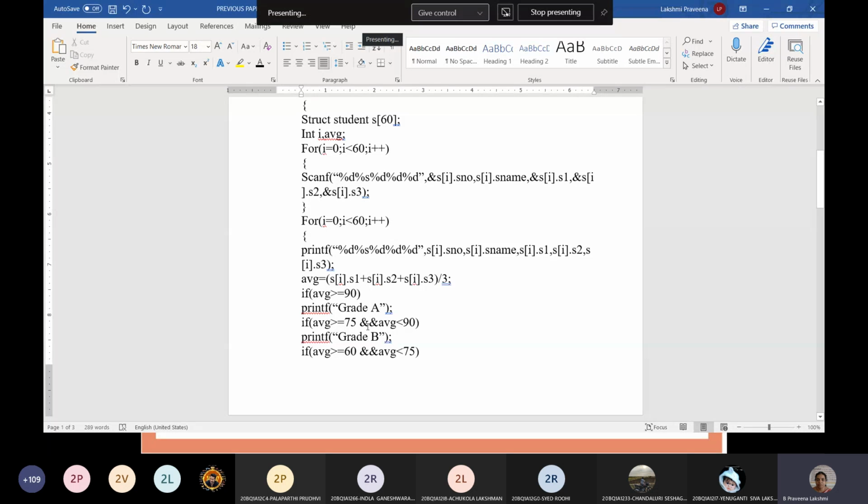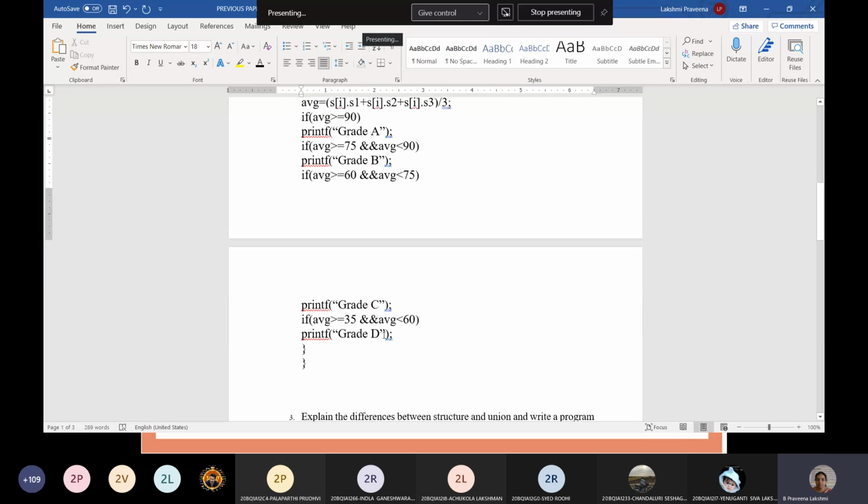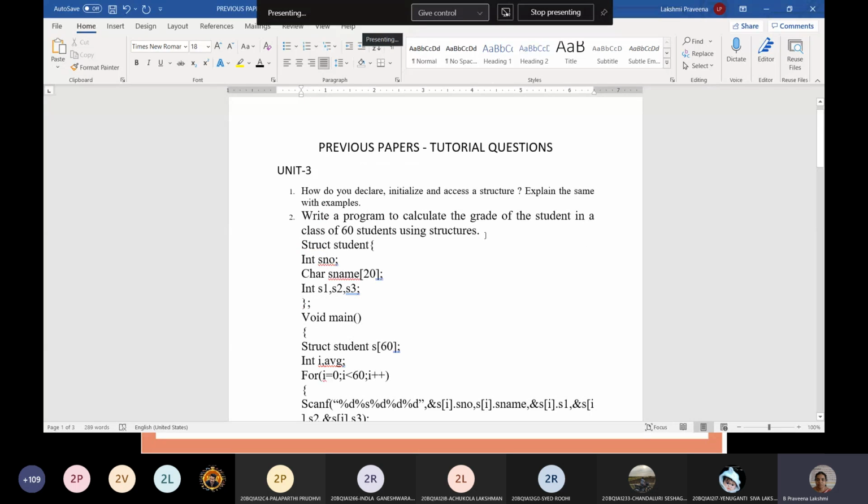If it is greater than 90, A grade. If it is 75 to 90, B grade. 60 to 75, C grade. 35 to 60, D grade. This is the program for the second question. The question is to calculate the grade of the students in a class of 60 students using structures.